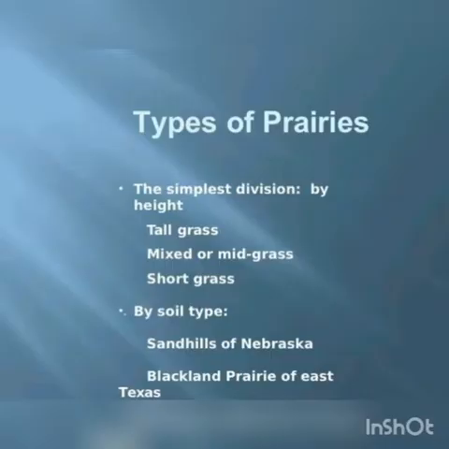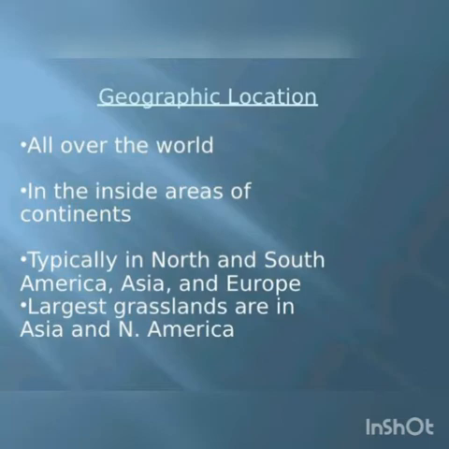Types of prairies. The simplest division is by height: tall grass, mixed or midgrass, and short grass. By soil type: sandhills of Nebraska, Blackland Prairie of East Texas. Geographic location: it's found all over the world, in the inside areas of continents, typically in North and South America, Asia, and Europe. The largest grasslands are in Asia and North America.